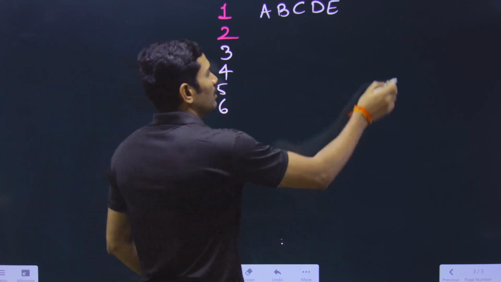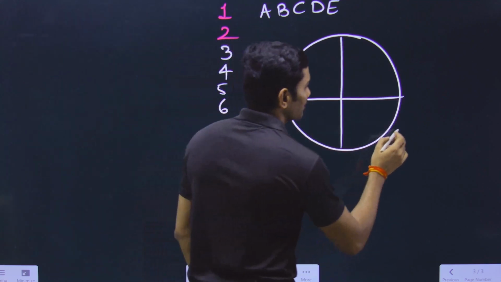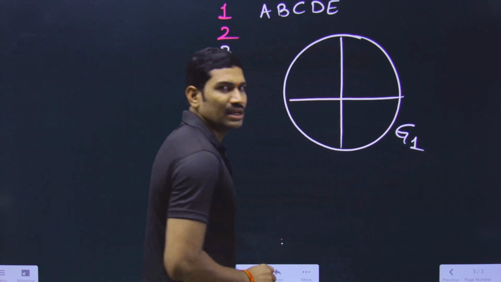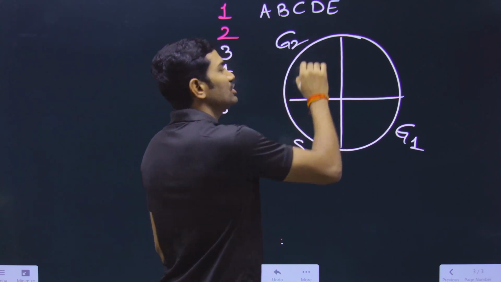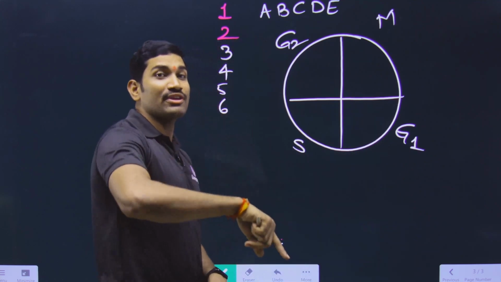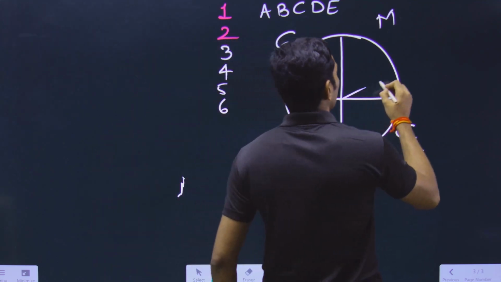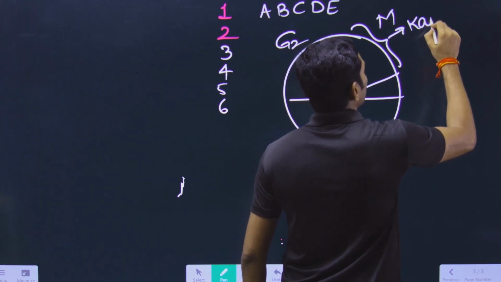Not only this, if you are talking about the cell cycle, in the cell cycle we will say G1 phase, after the G1 phase, S phase, after the S phase, G2 phase, and after this M phase. Even in the M phase also there is a sequence. What is that one? The first part is called karyokinesis.